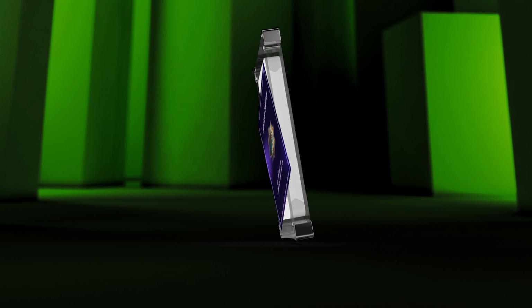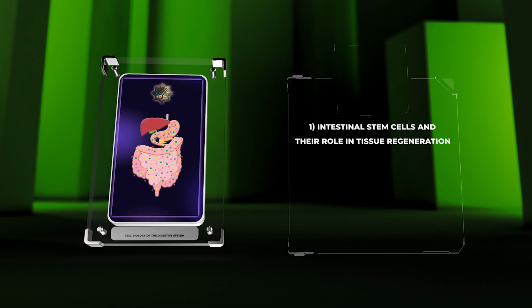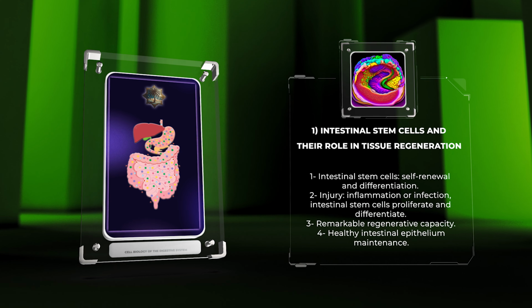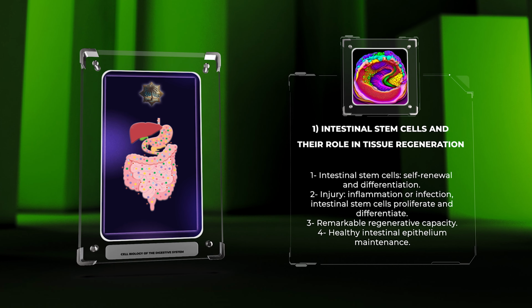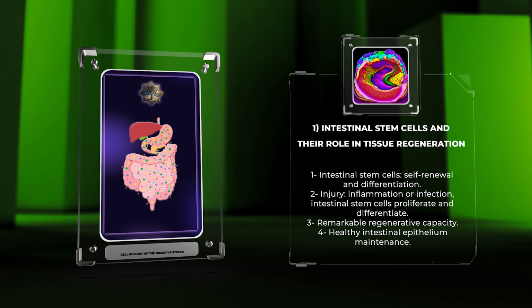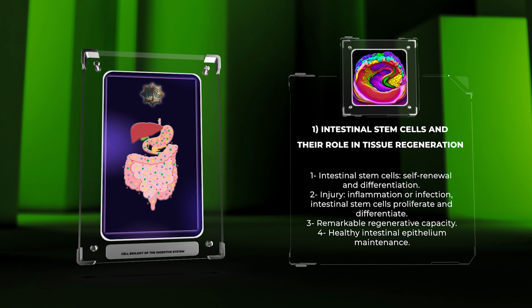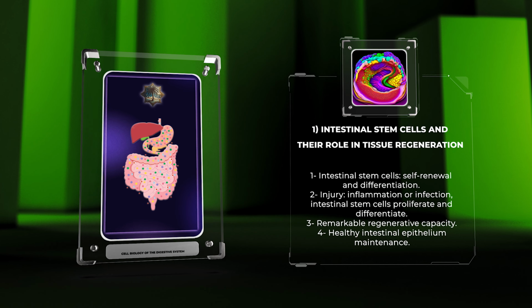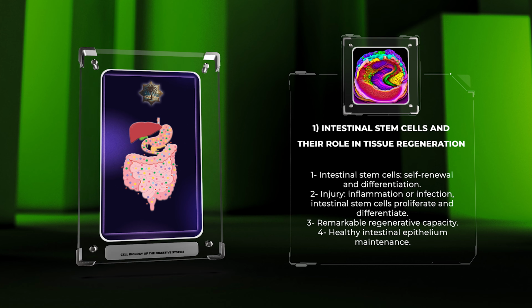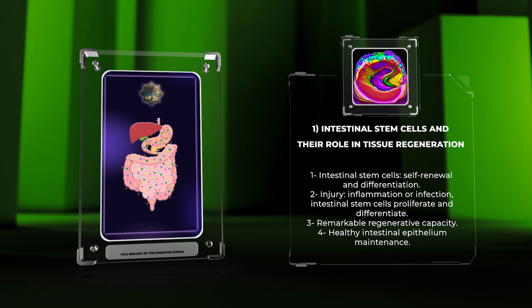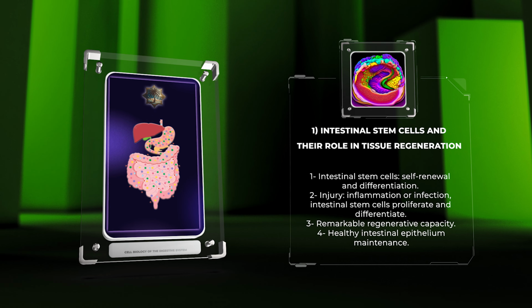Within the lining of the intestines, we find a remarkable population of cells known as intestinal stem cells. These specialized cells possess the unique ability to self-renew and differentiate into various cell types, which replenish and maintain the intestinal tissue. When injury occurs, such as damage from inflammation or infection, these intestinal stem cells actively proliferate and differentiate to replace damaged cells and restore tissue functionality. Their remarkable regenerative capacity ensures the maintenance of a healthy intestinal epithelium.